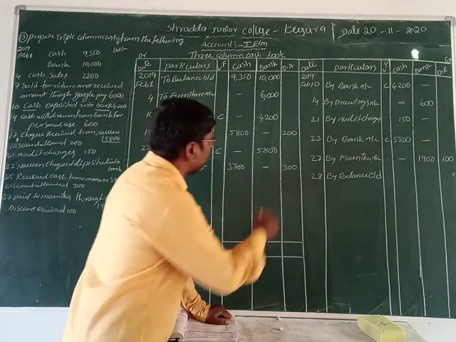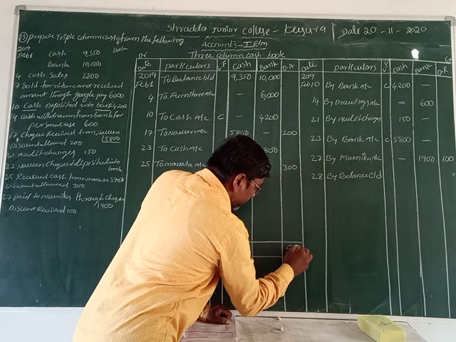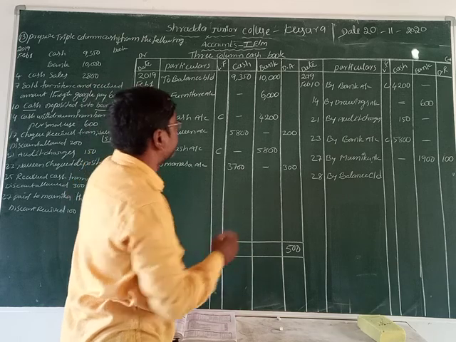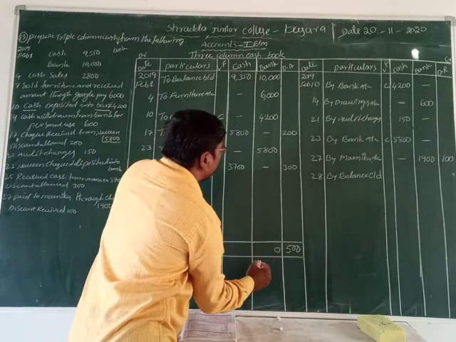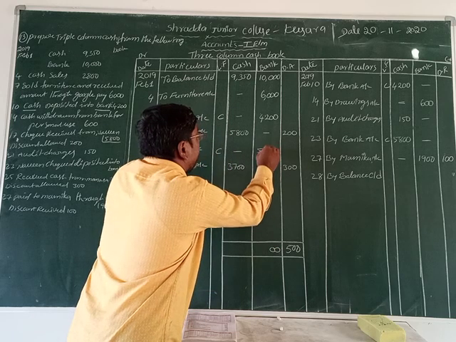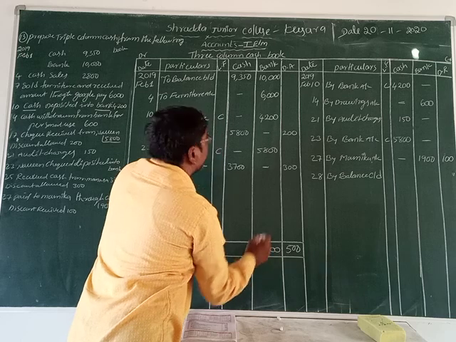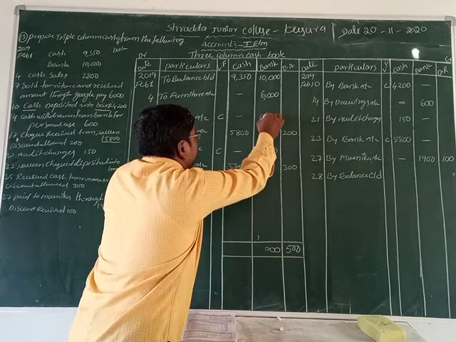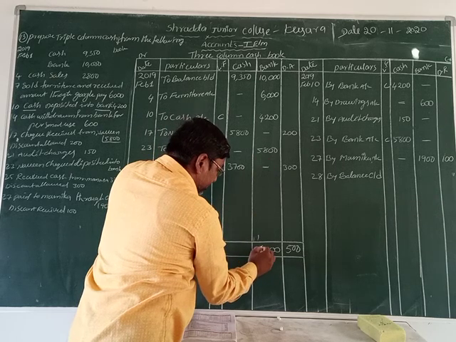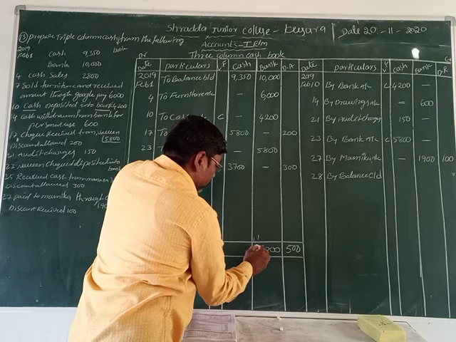Okay, now we are doing the total of cash and bank. Discount: 200 plus 300, 500 rupees. Now bank: first column 0, second column also 0, third column 8 plus 2, 10, fourth column 6 plus 4, 10 plus 5, 15 plus 1, 16, 1 plus 1, 2.